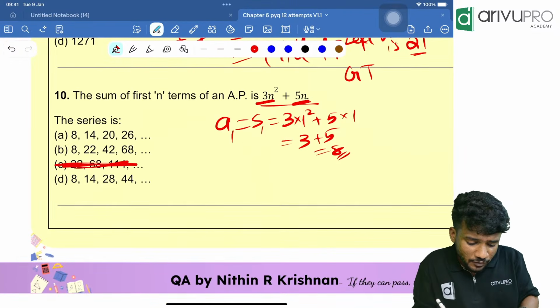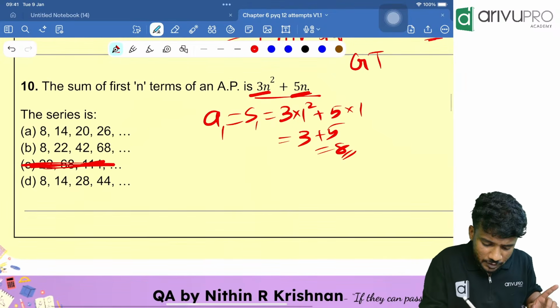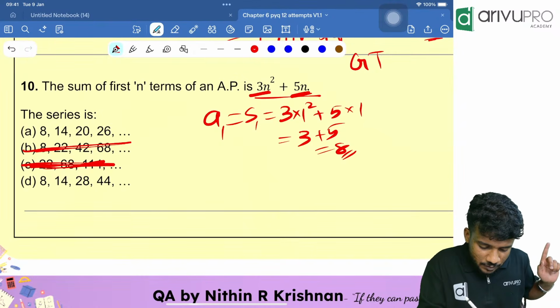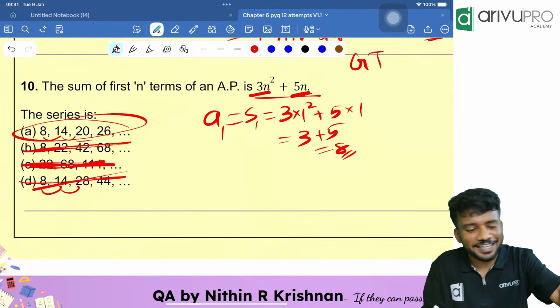Now we need to check which of the options is in AP. This one is not in AP, right? You can ignore that. Then check this one, plus 6, plus 6, plus 6. This one is plus 6, plus 14. This is not in AP. So option A is your answer.